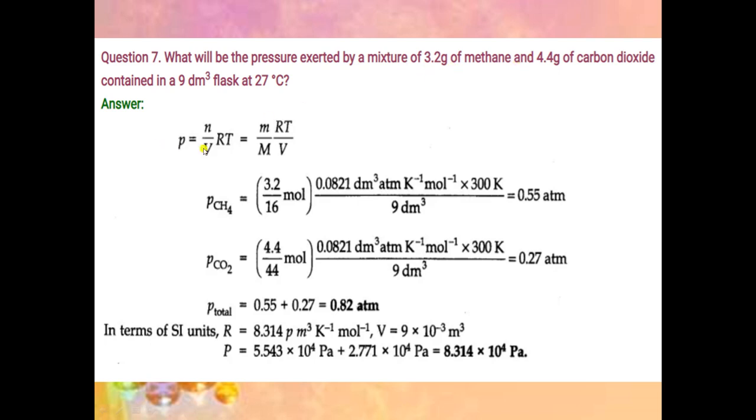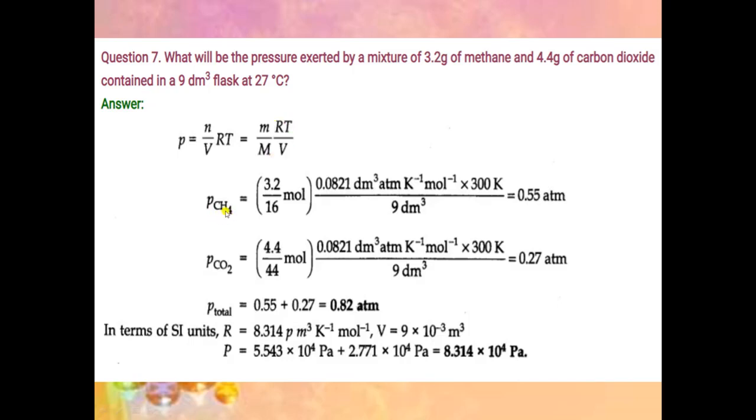So first you will write down the formula. P is equal to n by V RT. This formula came from PV is equal to nRT. If you shift V to the denominator, then this becomes the formula. Now, n is the number of moles, so we can write given mass divided by molecular mass. Here we will put the values.